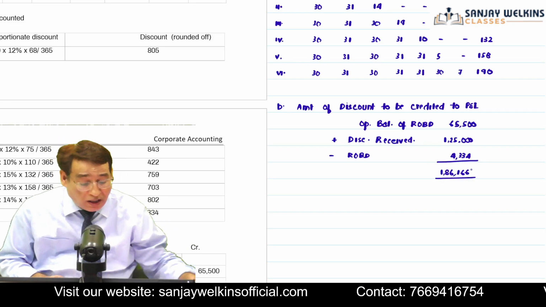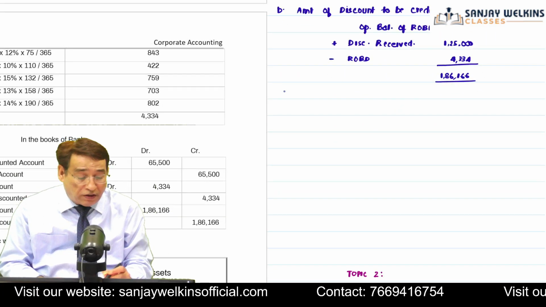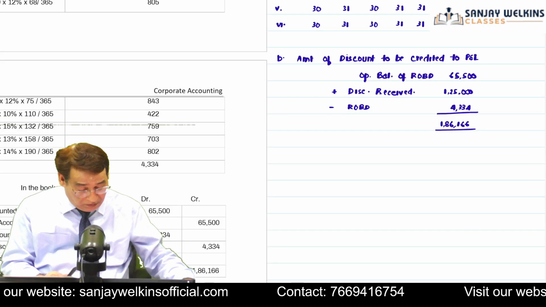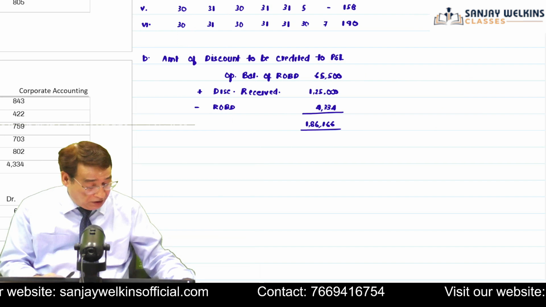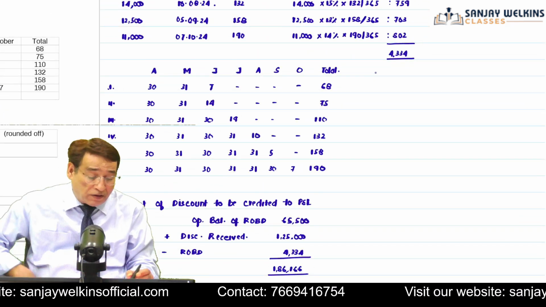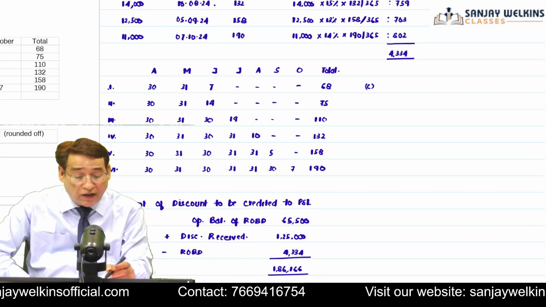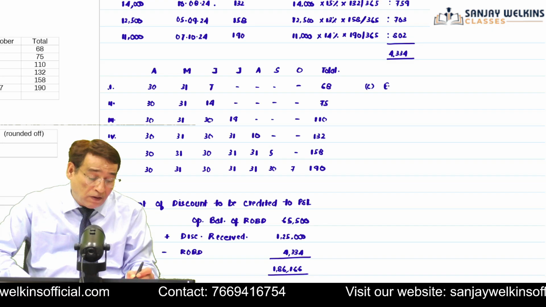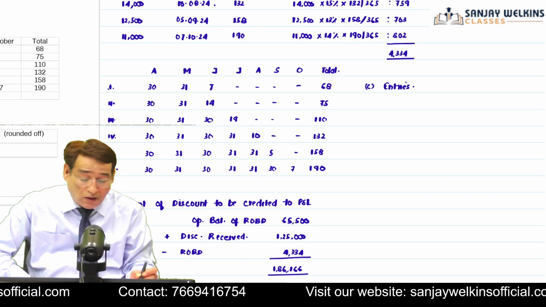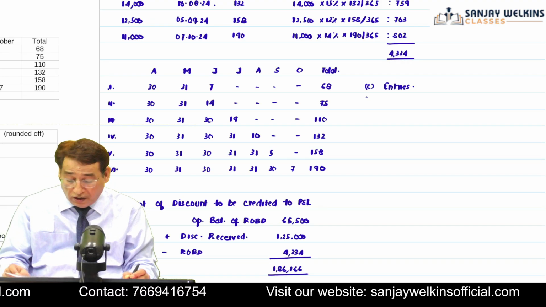Question has also asked us to pass the entries in this particular case. So your first entry, we'll write the entry here itself. Entries. This is my third step as far as solution is concerned. Your current year has started on 1/4/2023, correct?